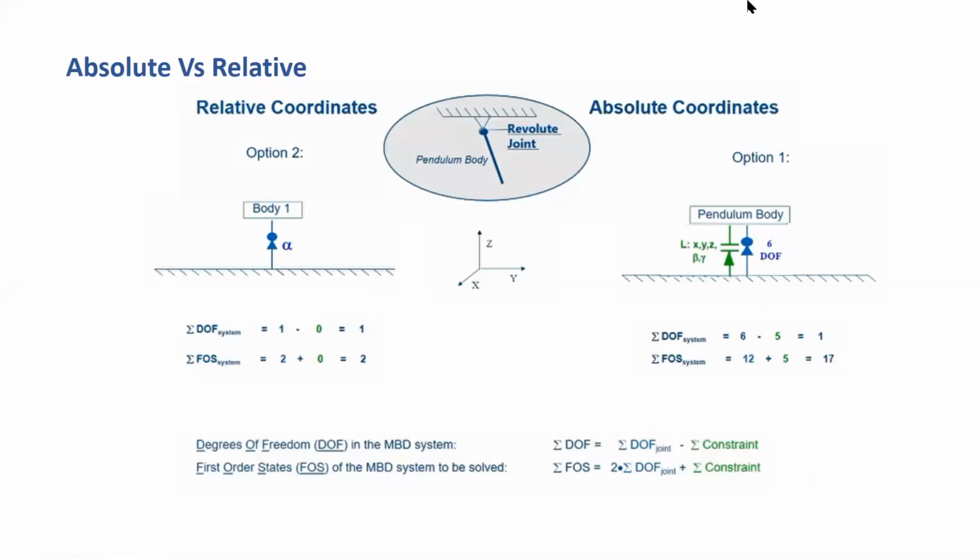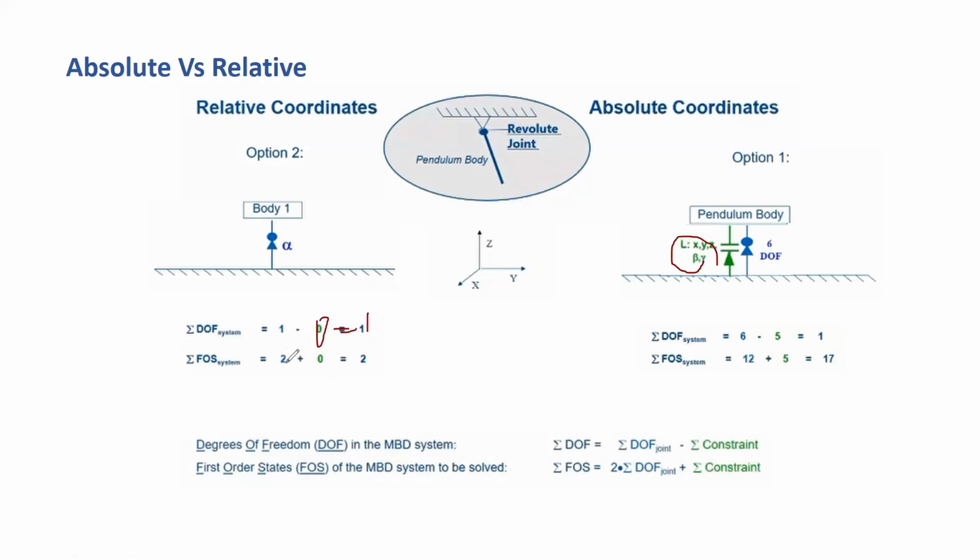Now for the relative coordinate system, this was the absolute coordinate system. For the relative coordinate system, by default it is taking your system as a rigid body. Let's say if you want to move somewhere, let's say in X, then the degree of freedom will appear as 1. Now here the 0 is because you haven't applied any constraint. Then the total is 1.